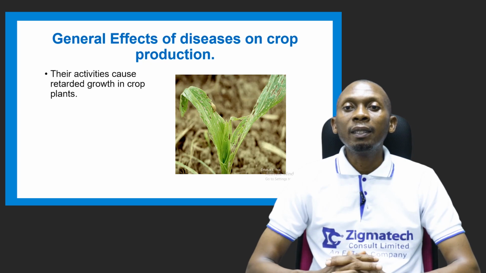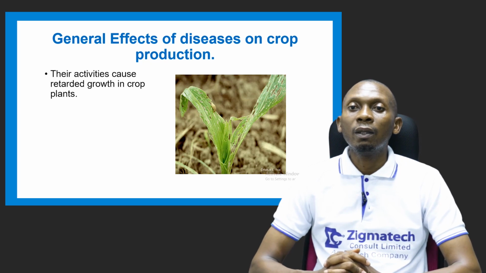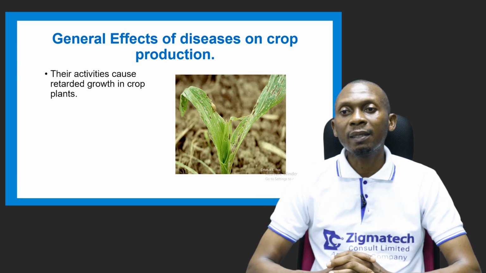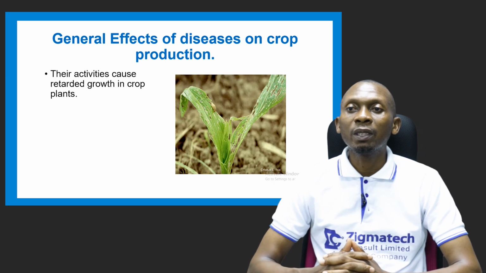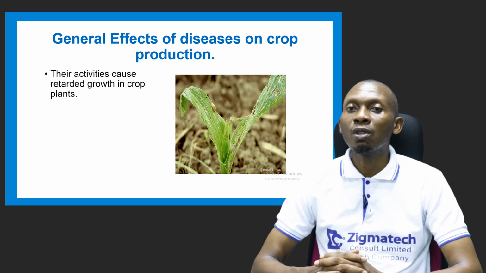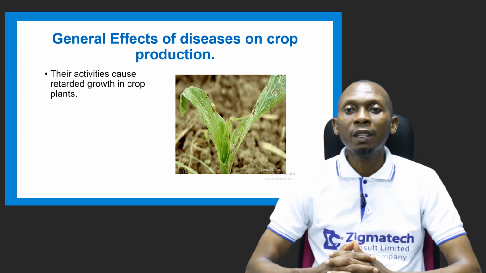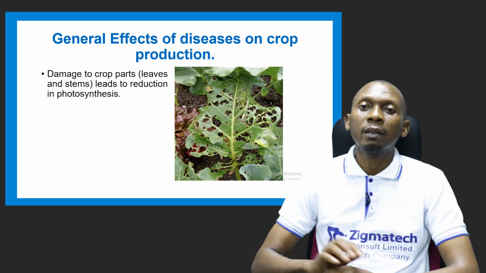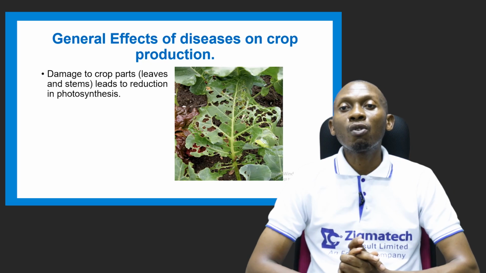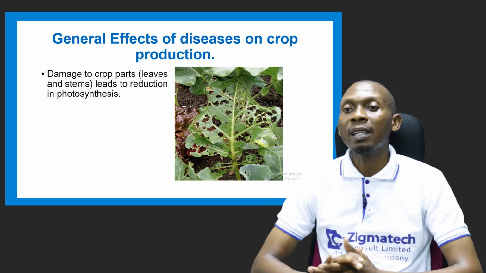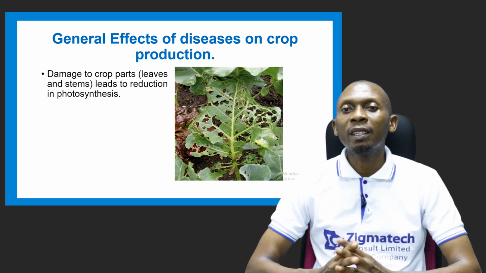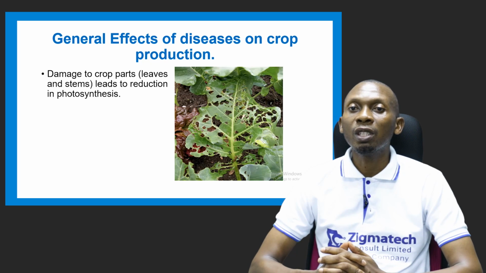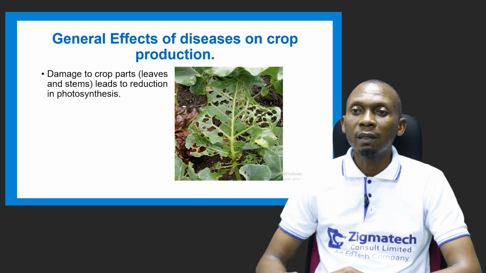Now, the activities of diseases retard the growth in crop plants. Definitely, once there's the presence of diseases, the crops will not grow properly, and definitely that will lead to a retarded growth of our crop plants. There's also damage to crop plant parts, that's the leaves and the stem are also affected by diseases, and this leads to a reduction in photosynthesis.